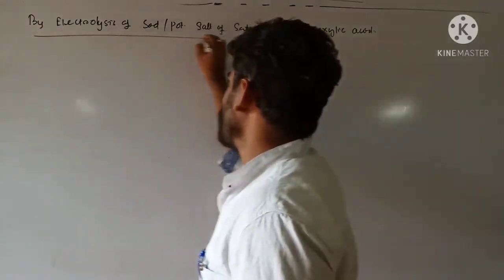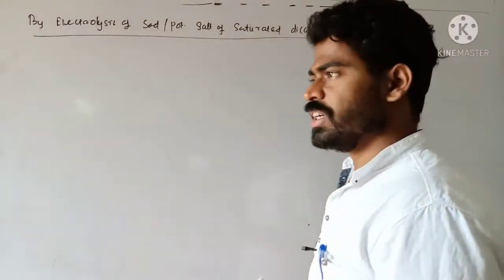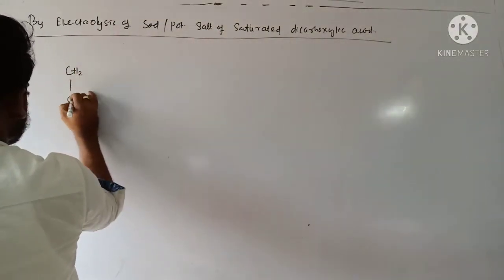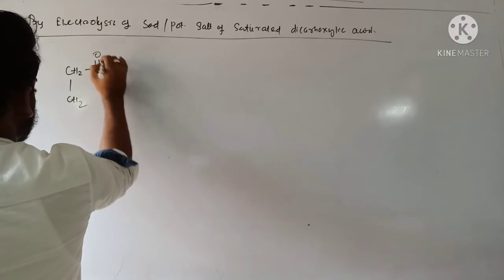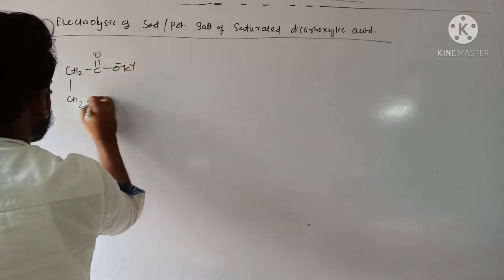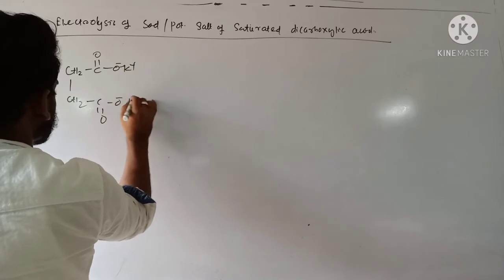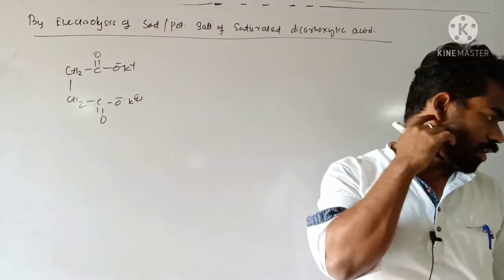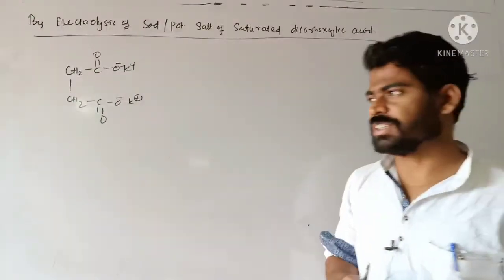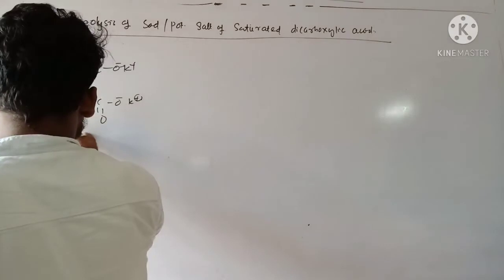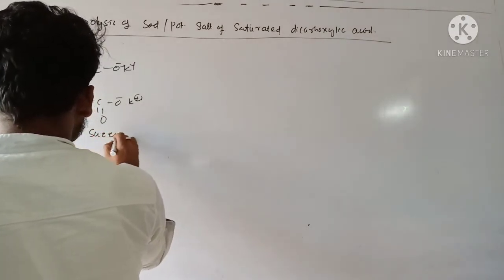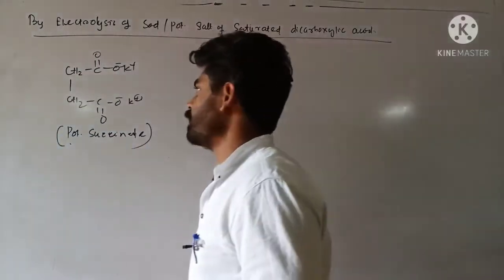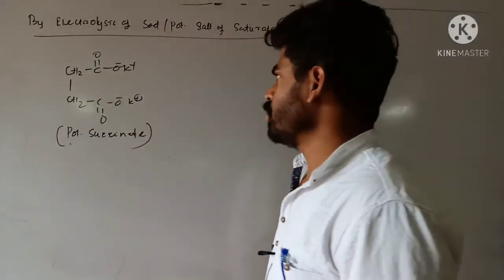So when sodium or potassium salt of saturated dicarboxylic acid, let's say a compound is like this, CH2 C double bond O minus K plus, C double bond O minus K plus. Okay, that is potassium salt of succinic acid, or you can say potassium succinate.